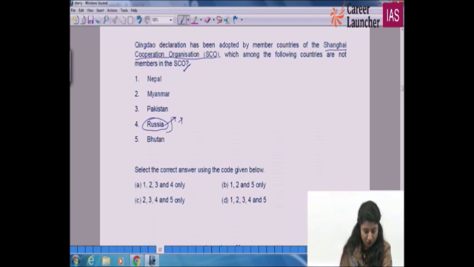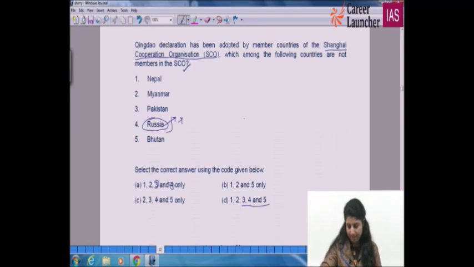So the first statement also carries 3 and 4. The second statement does not carry 3 and 4. The third statement, again, carries 3 and 4. And the last statement is 1, 2, 3, 4, 5. All are included, none left out. Do you think it can be the right option? What do you think about it?